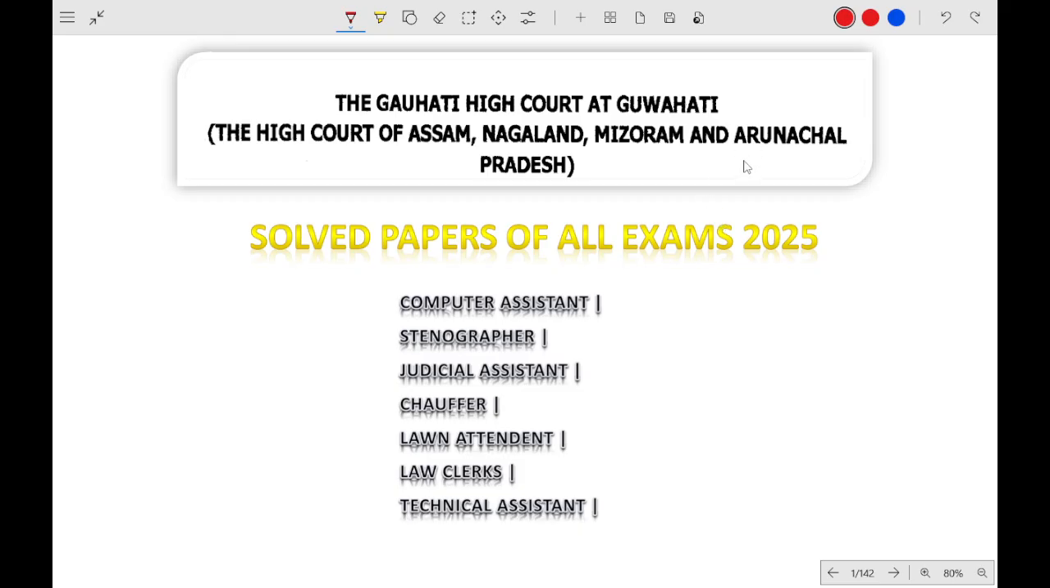Today we are going to solve all the papers that have been asked by the Gauhati High Court in 2025. All of this we will try to solve. I have eliminated the aptitude and reasoning part. I have skipped it because they are easy. So let's start without wasting any time.